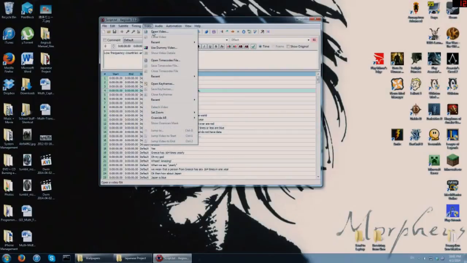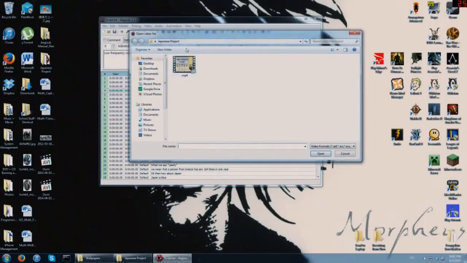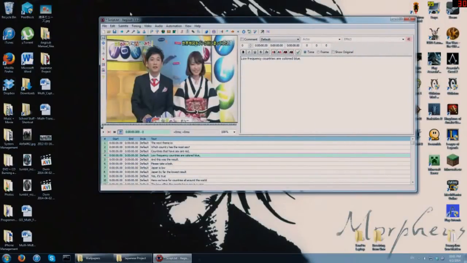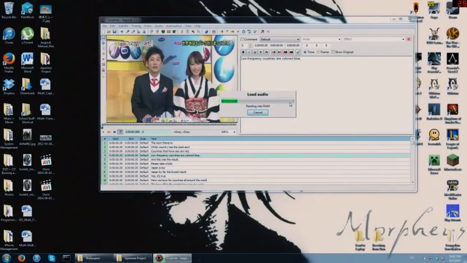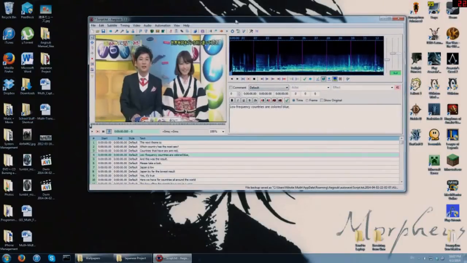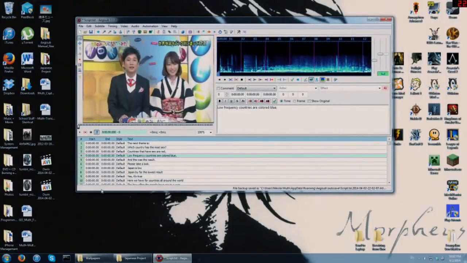So now open video. Choose the video that you just translated. Open it up. This is like we just did in class. Go to audio. Open audio from video. It's going to take a second. Make that waveform. If I say waveform, that's what I'm talking about. It's this thing. It gives you a little visual of what we got here.